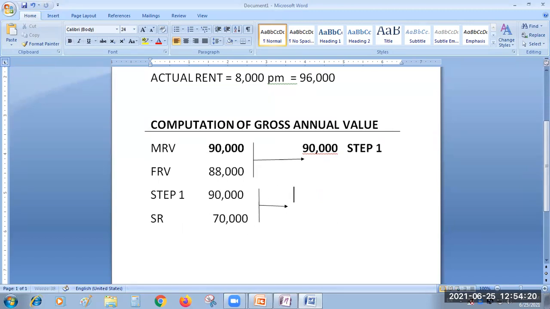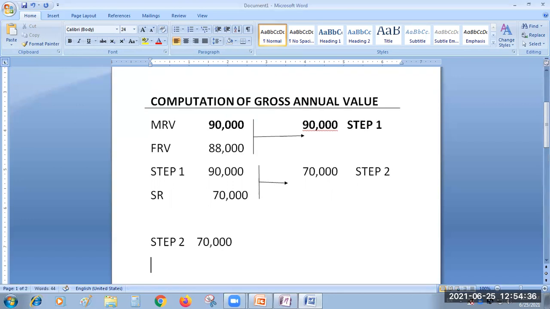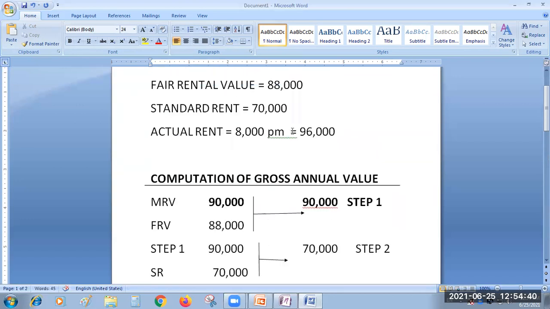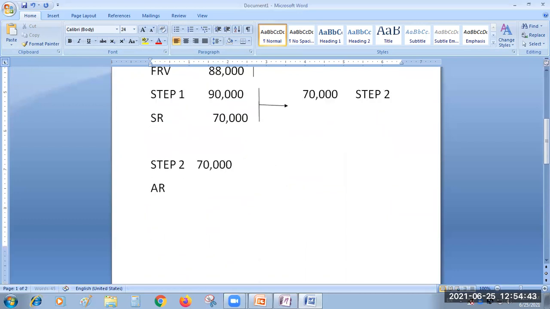In these two amounts, which amount is low? 70,000 is low. So this is the step 2 value. Now in the last step, step 2 value, that is 70,000, and the next value, actual rent. Actual rent value in the problem is 96,000.